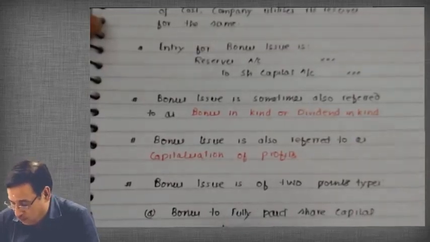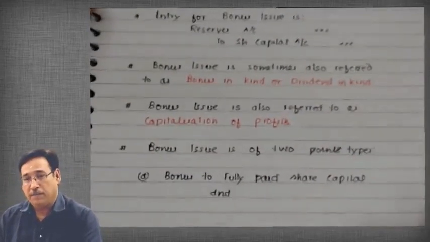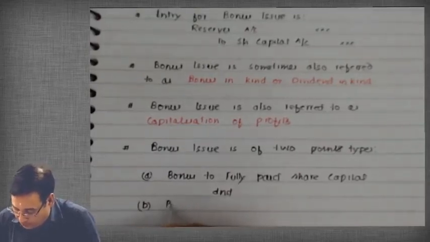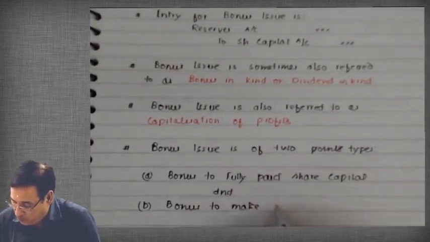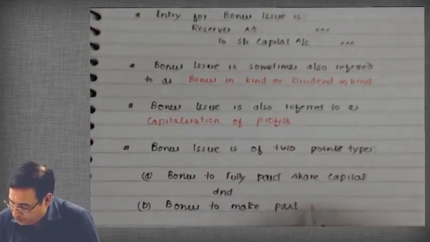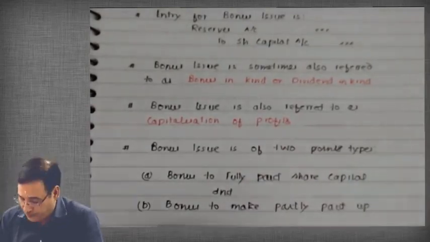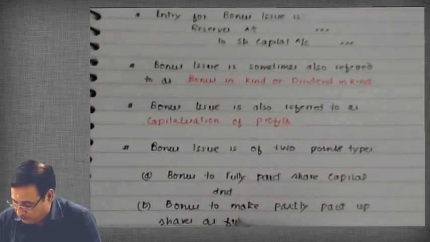And write B. Bonus to make partly paid up shares as fully paid.